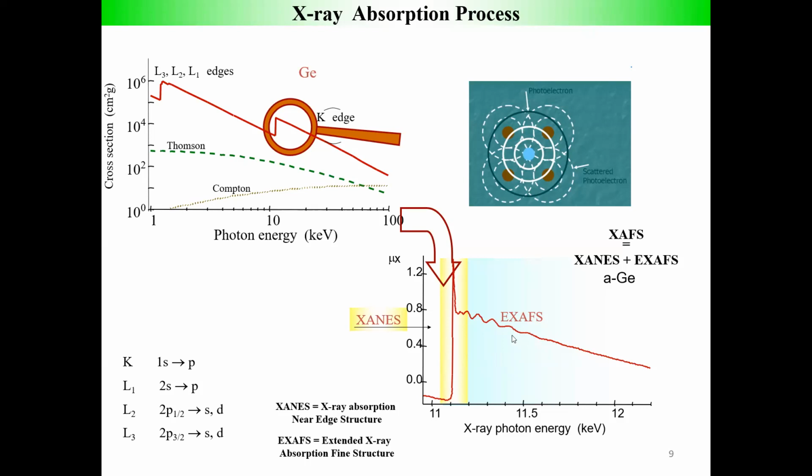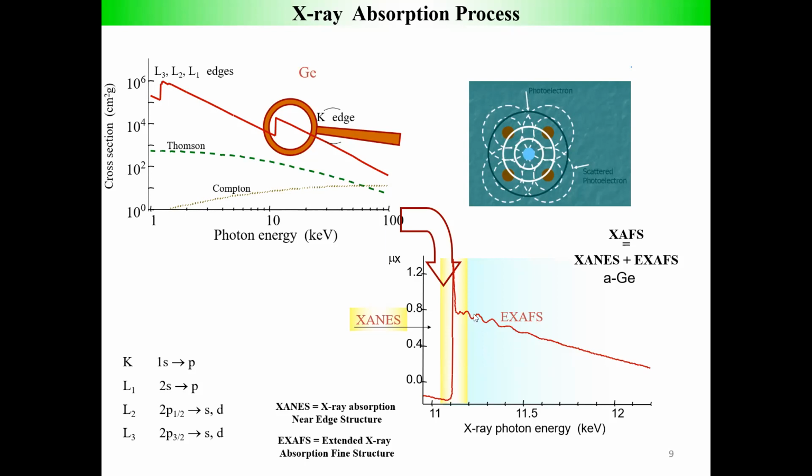This is a pond of electron cloud, basically, of different density, and the starting point is the absorber. So basically the source of the wave is the absorber, and the detector also is the absorber here, because when the outgoing electron wave gets backscattered and reaches the absorbing atom, it gives constructive or destructive interference, and from that we can infer something about the distance and other things, the nature of surroundings, type of surroundings, or number of surroundings, all these things.